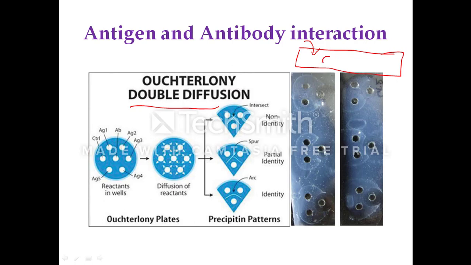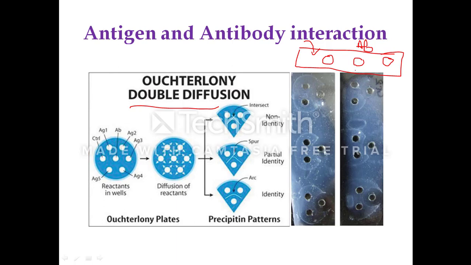You make the wells in such a way that the antigen and antibody wells are at equal distance from each other, and then you load the antibody at the center and the two antigens on either side, or vice versa, antigen at the center and antibodies on either side. So here, antibody at the center and antigen on either side, and then allow the sample to diffuse in a moist chamber on a flat surface.